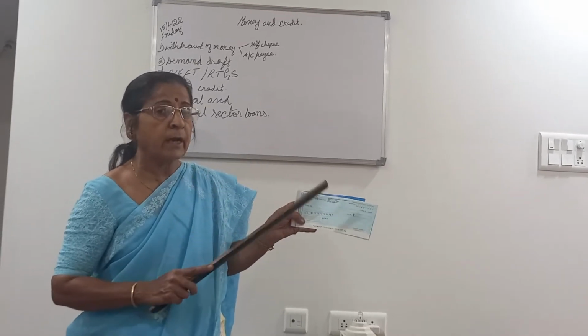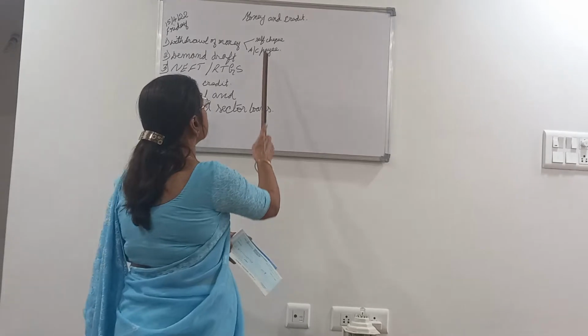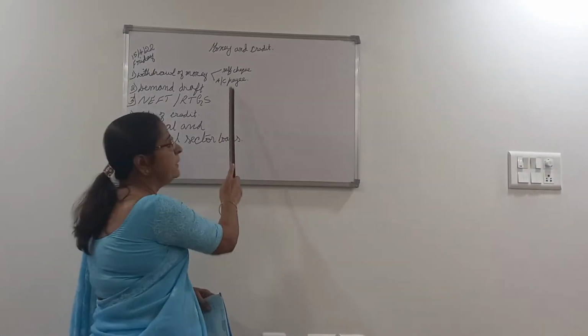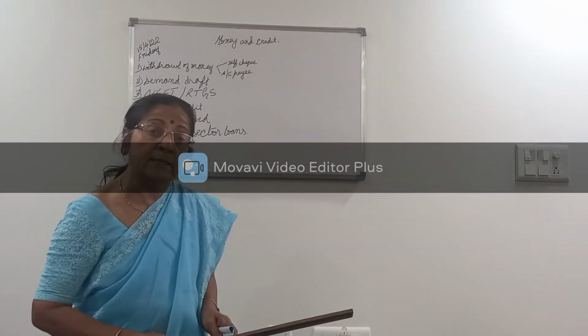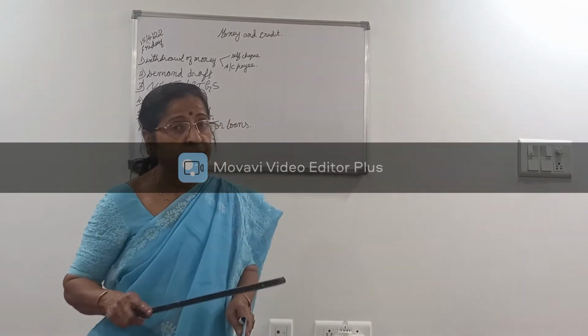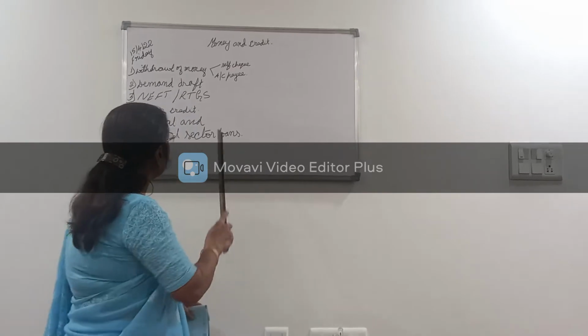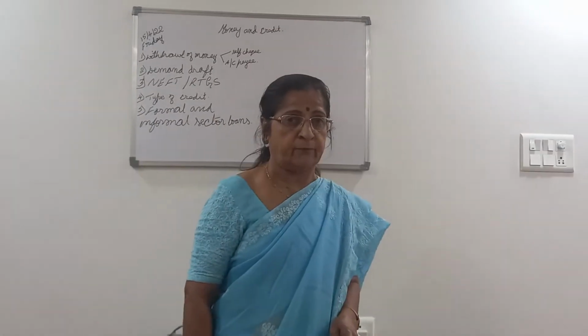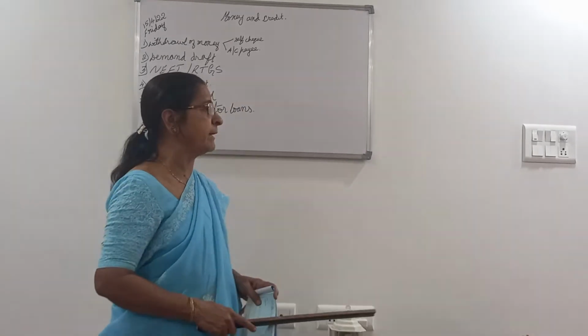There are two kinds of checks. One is called a self-check and another one is called an account payee check. There is a difference between these. And along with that, there is one more called demand draft. I will explain those one by one.